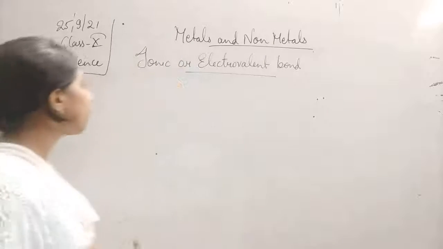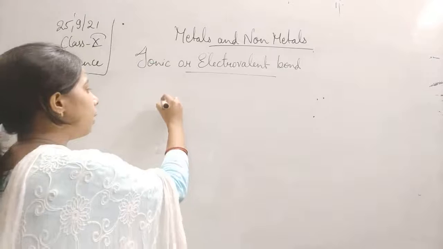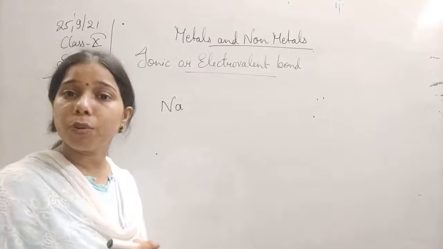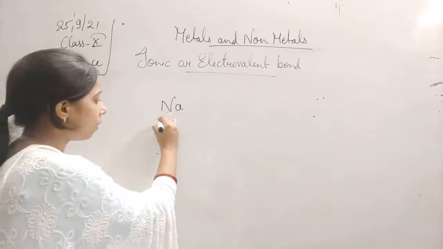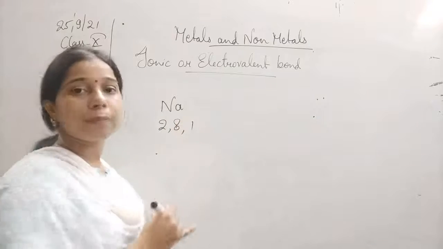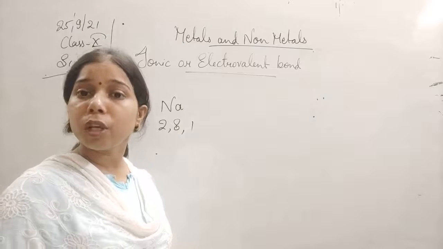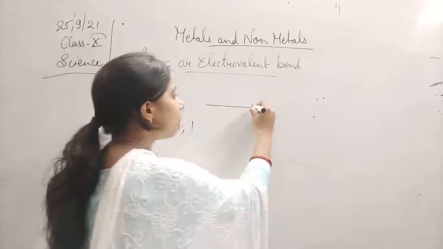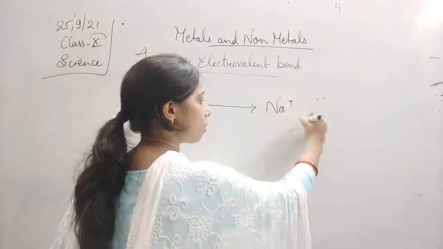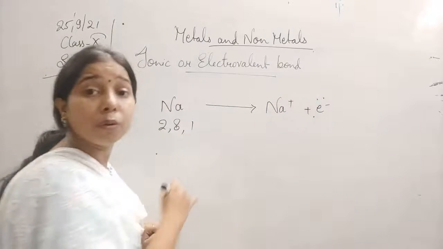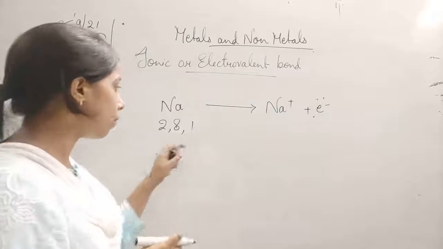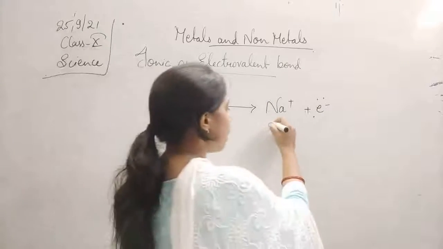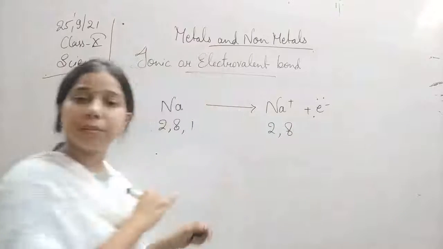Talking about the metal itself, if this is Na, and the atomic number of Na is 11, its electronic configuration will be 2, 8, 1. So it will try to lose this electron, and by losing the electron it will become Na+, because one valence electron will be lost by it. So now it will become 2, 8.